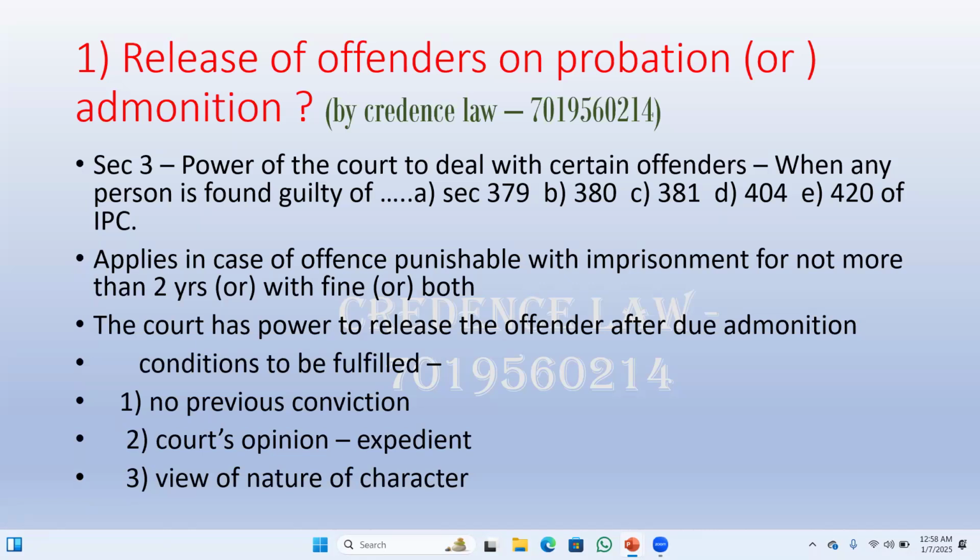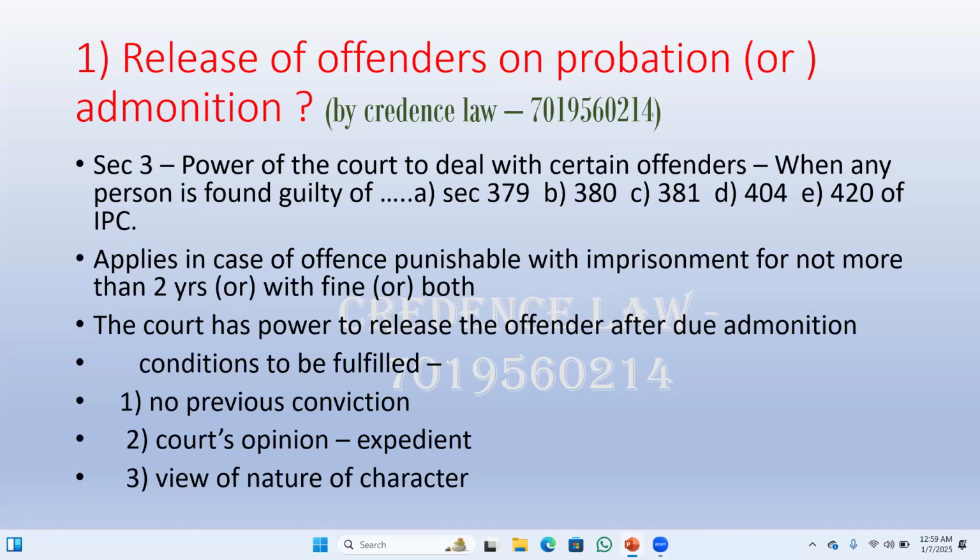Number one, if a person has committed any offense where he is guilty under Section 379, which deals with punishment for theft; 380 deals with theft in dwelling house; 381 deals with theft by clerk or servant of property in possession of master; 404 talks about the dishonest misappropriation of property possessed by a deceased person; and 420 deals with cheating and dishonestly inducing delivery of property.